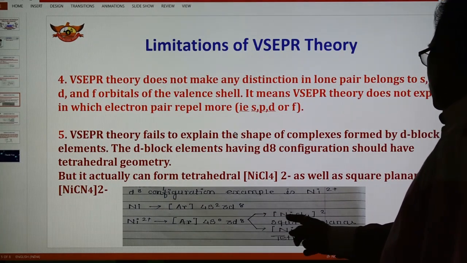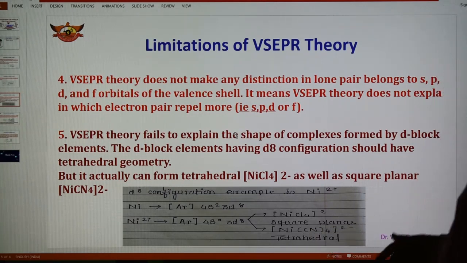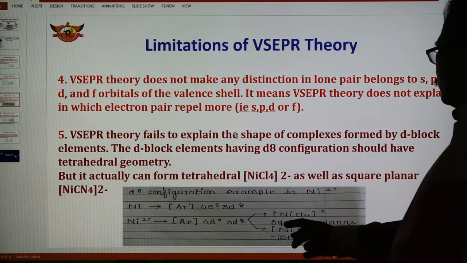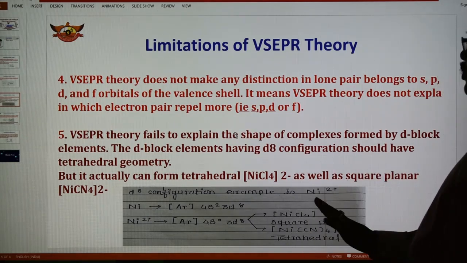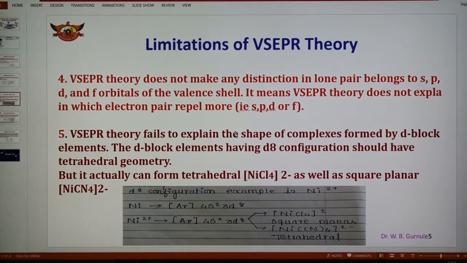So this is the d8 configuration, and an example of d8 is nickel 2 plus. NiCl4 2- shows tetrahedral geometry and Ni(CN)4 2- shows square planar. So nickel 2 plus shows square planar as well as tetrahedral geometry. According to VSEPR theory, the presence of four electron pairs gives a tetrahedral shape, but it could not explain the square planar geometry of nickel 2 plus. So this is another limitation of valence shell electron pair repulsion theory.